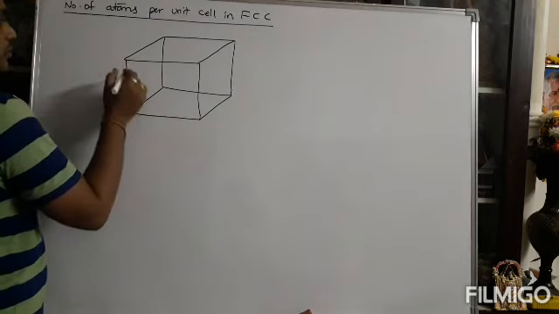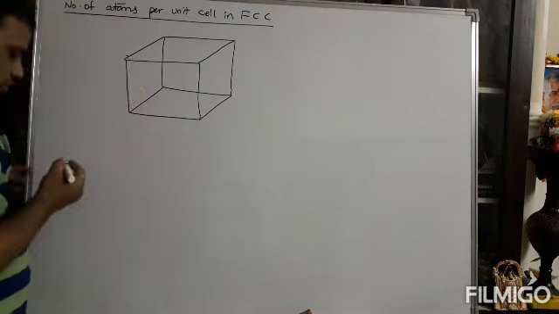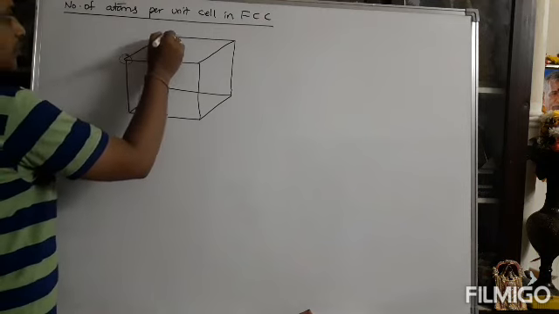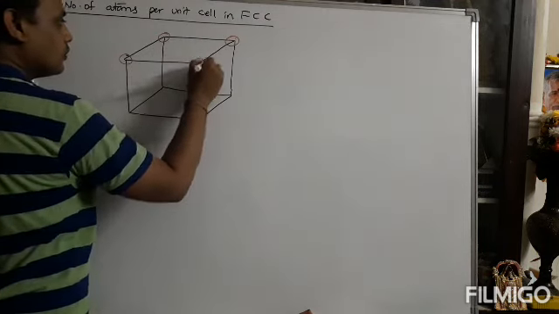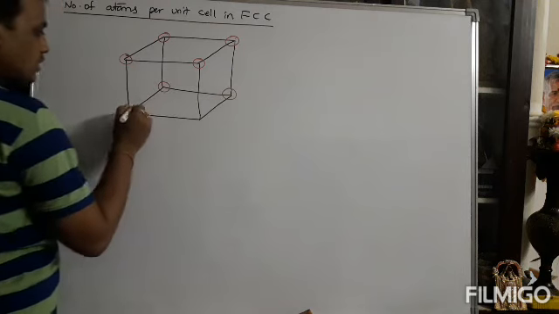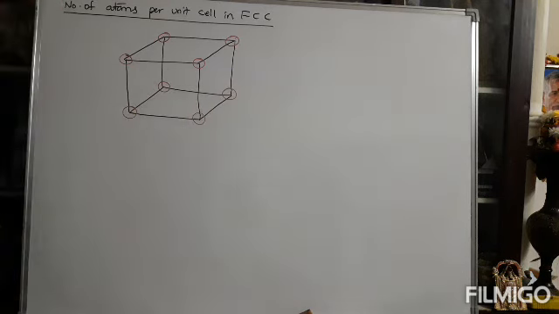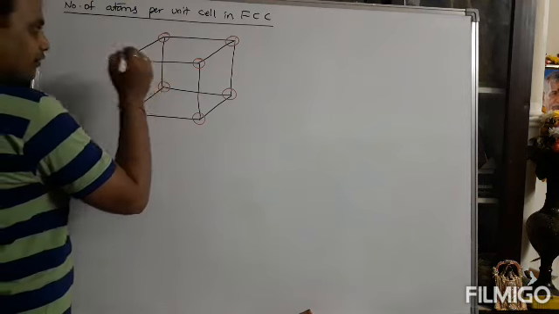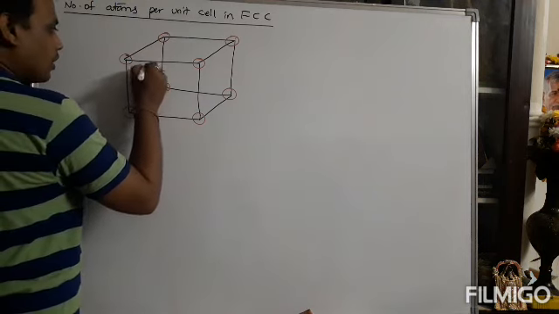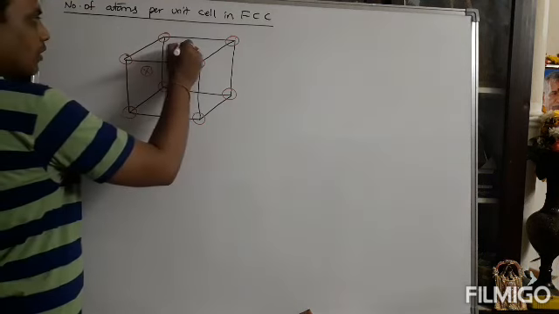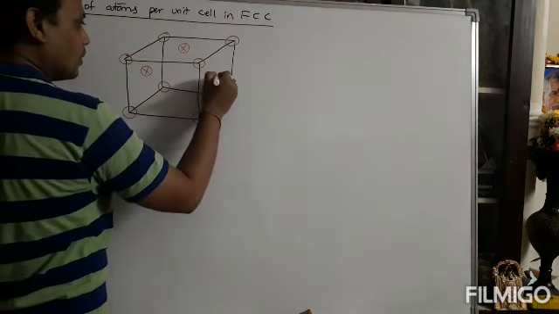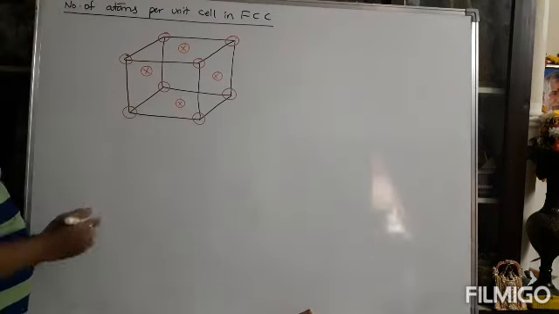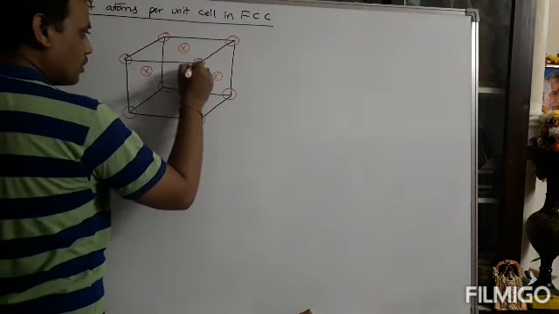In the face-centered cubic structure, every corner is occupied by one lattice point. This is one lattice point, second, third, fourth, up to the eighth. So 8 corners are occupied by 8 lattice points, and the center of every face is occupied by one more lattice point or atom: first, second, third, fourth, left, right, top, bottom, and similarly the back and front.